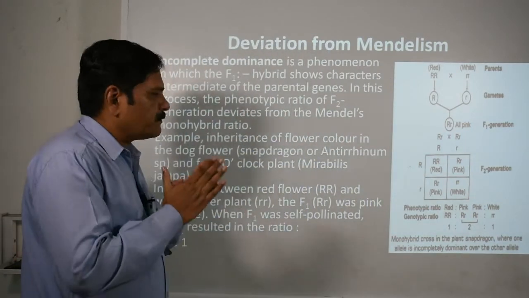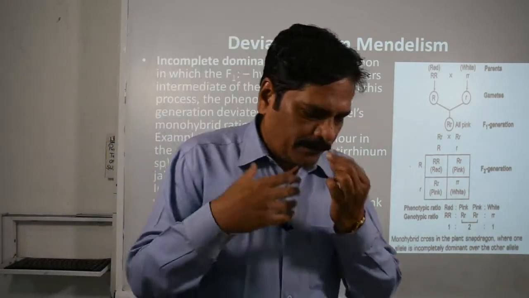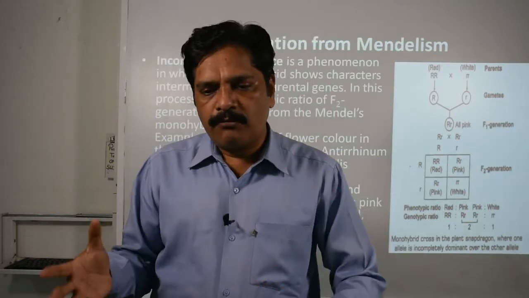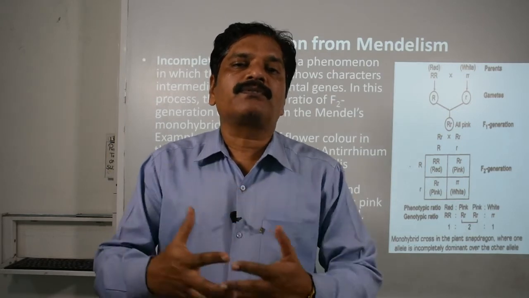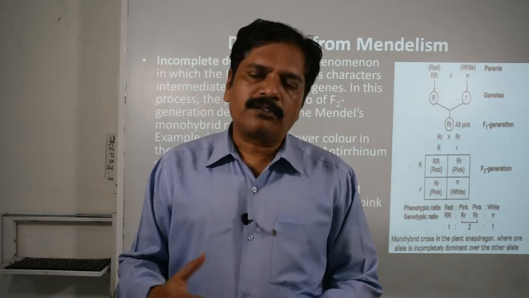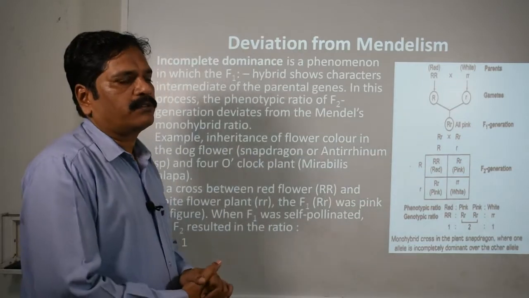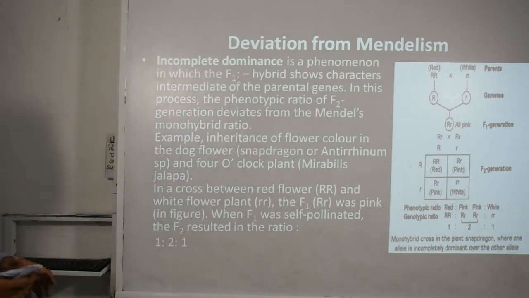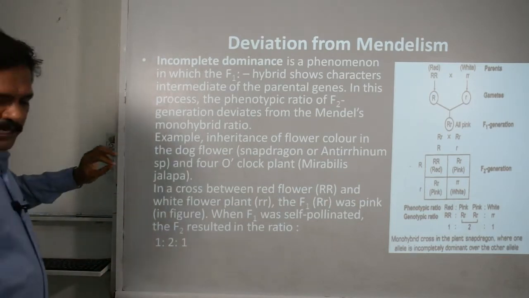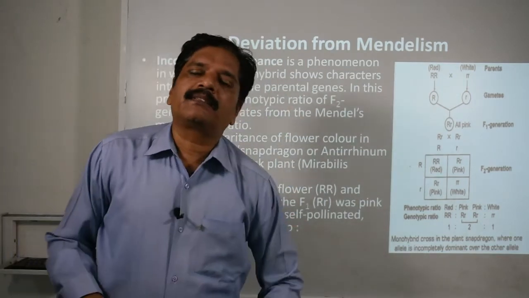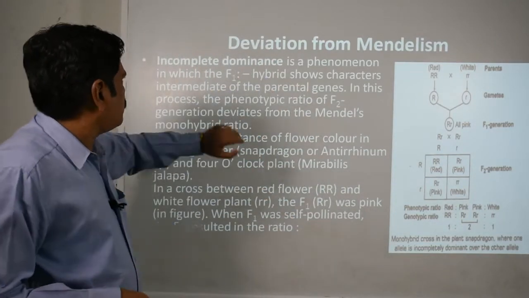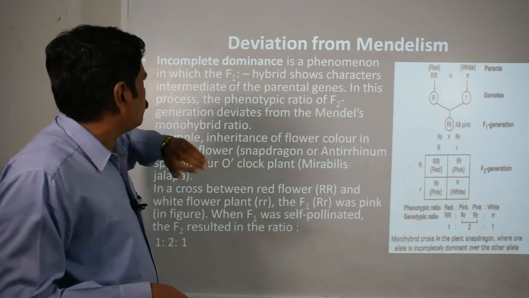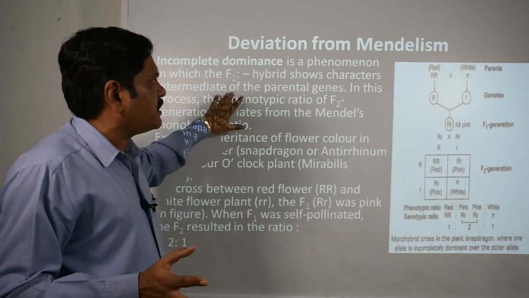Right. Now, as I told you, when workers worked with this Mendelian cross, they came to observe some deviations also. So now we are trying to learn about this. Clear? The first one is incomplete dominance. Just give some stress on this word, incomplete dominance. It means what? It is a phenomenon in which the F1 hybrid shows a character intermediate of the parental genes.